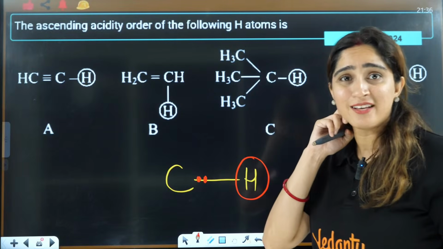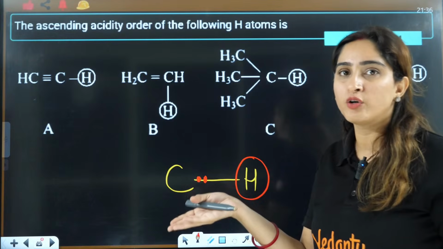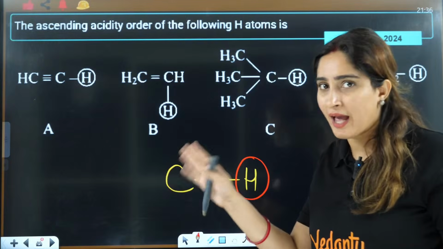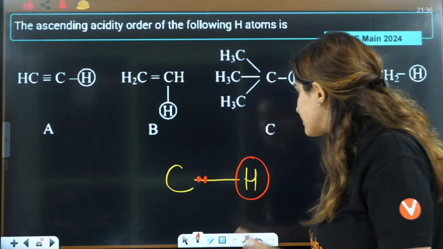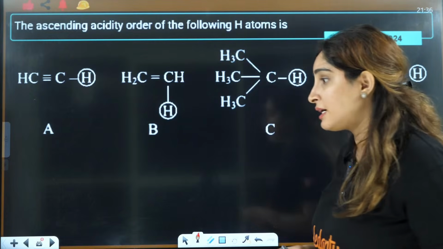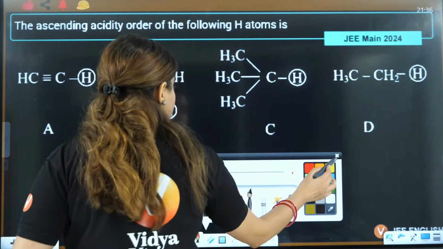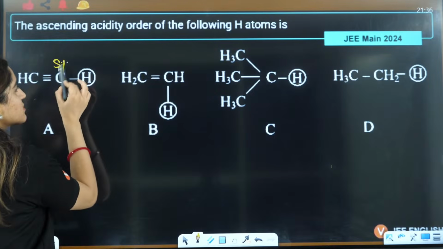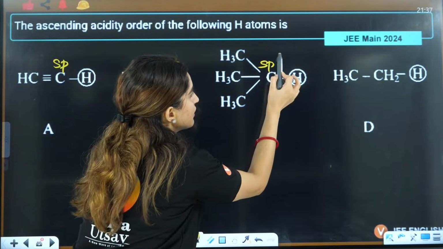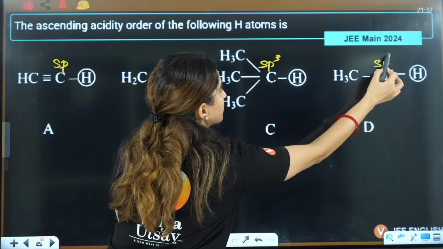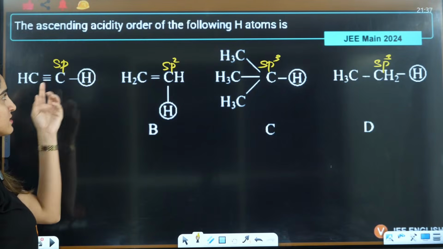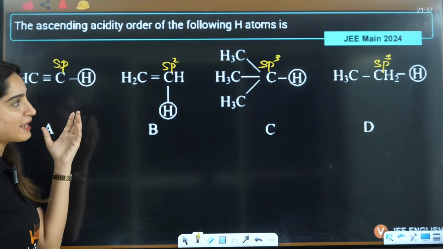It's like your friend has a pizza and he's eating the full pizza, giving you just one slice. You are like, you don't want to share it with me, it's okay, I'm going, bye-bye, right? So that is the thing here. So if the stability, let's say, let's calculate this, this is SP, this is SP2, this is SP3. Here you have SP, meaning this is having maximum electronegativity.